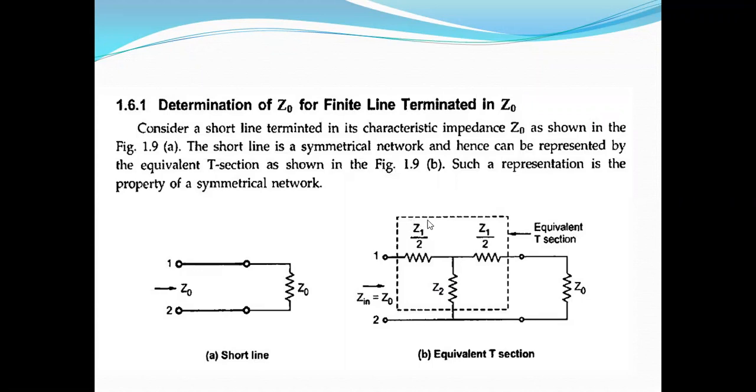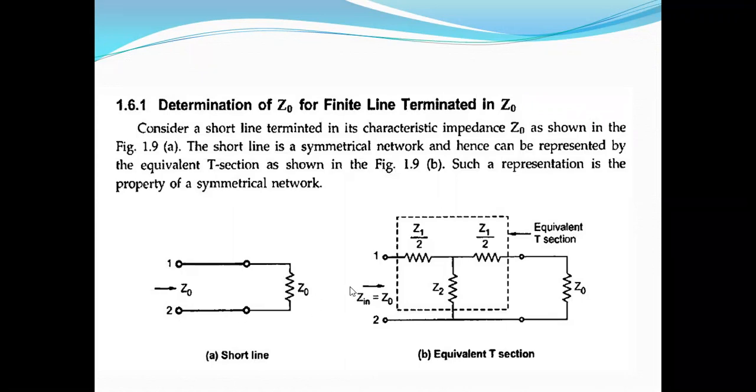Now Z1 is a combination of the series parameters, resistance and inductance, so Z is R plus j omega L, and Y is equal to G plus j omega C. Here there is a conductance and capacitance. Each finite line is going to be written as an equivalent T section, with Z1 by 2, Z1 by 2, and Z2.